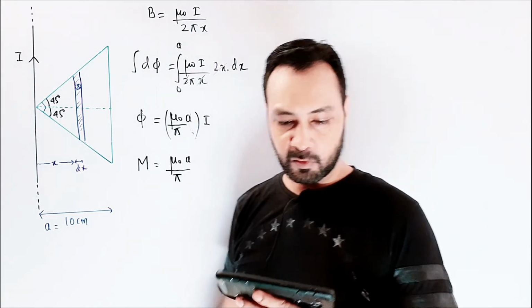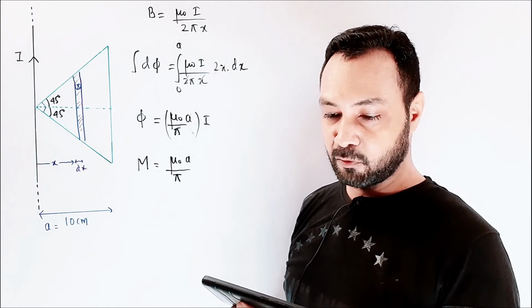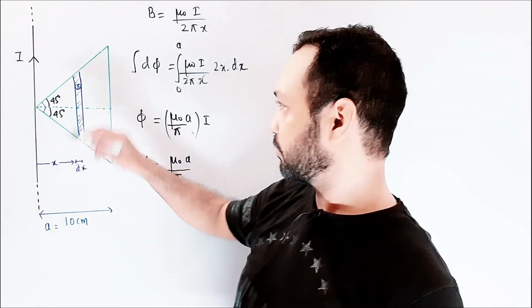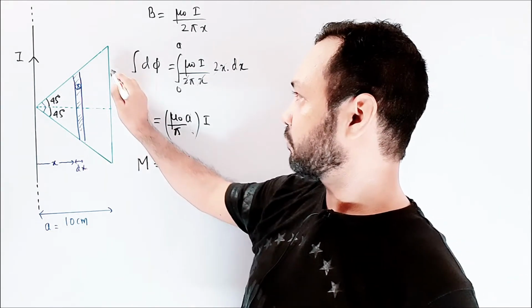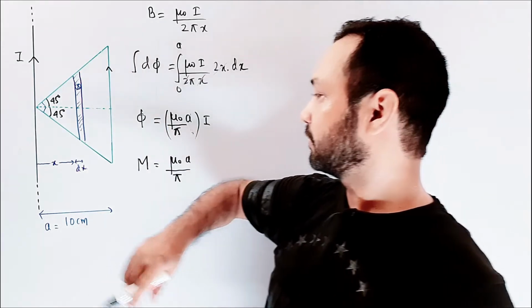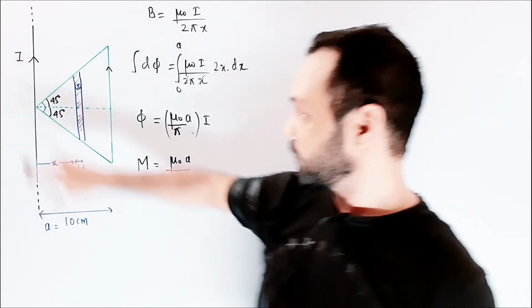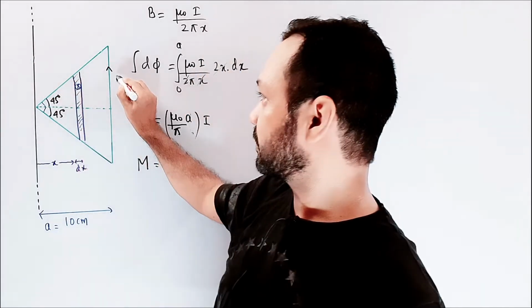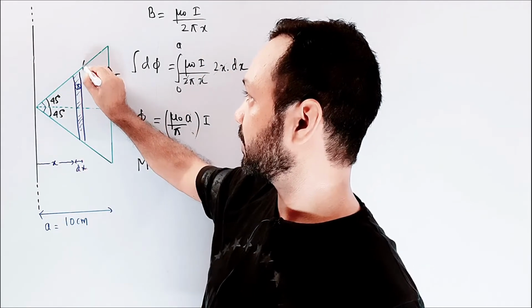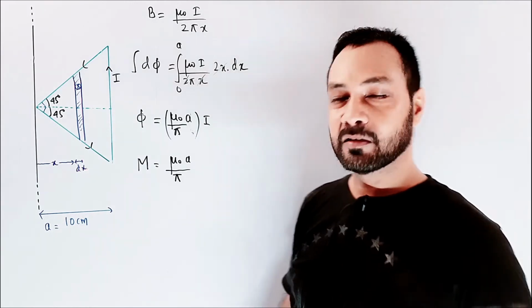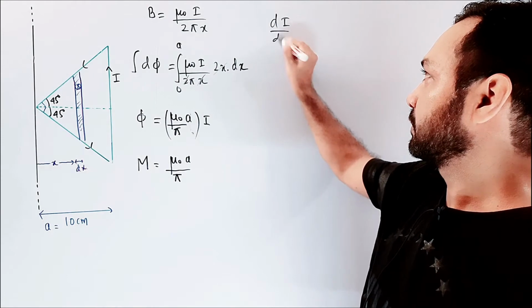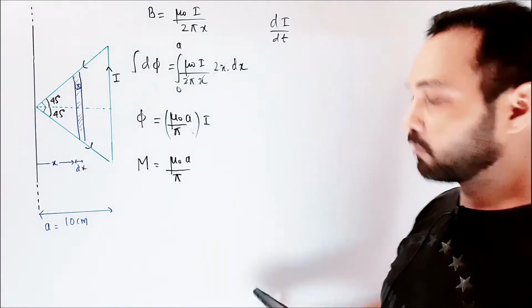Now coming to the question, it is written that the current in the triangular loop is in the counterclockwise direction, as I can see it. The role of the earlier current is gone. That was only to find the mutual inductance. So I have removed that current, and in the triangular loop the current is I, in the counterclockwise direction this way, and it is varying. The rate of change of this I is given to be 10 ampere per second.